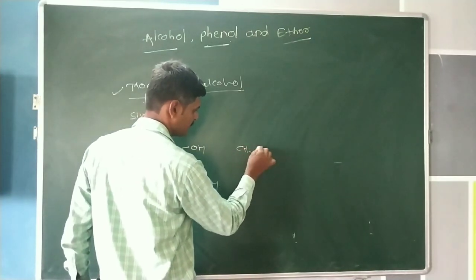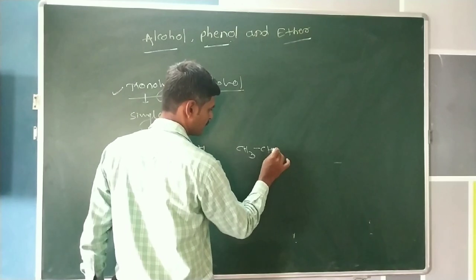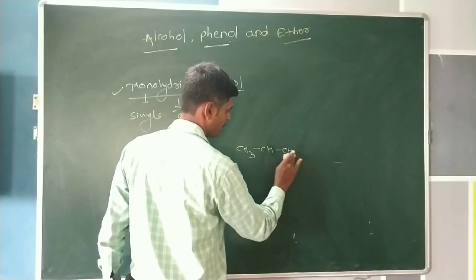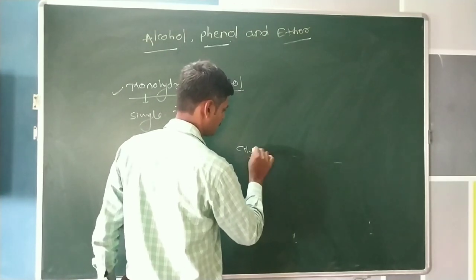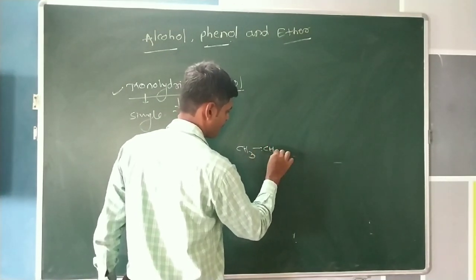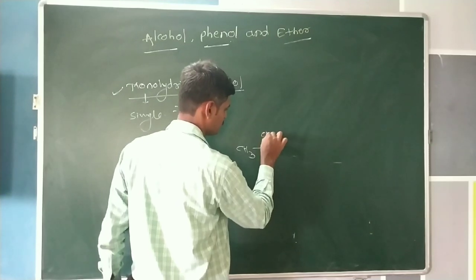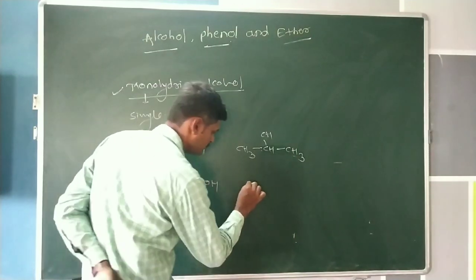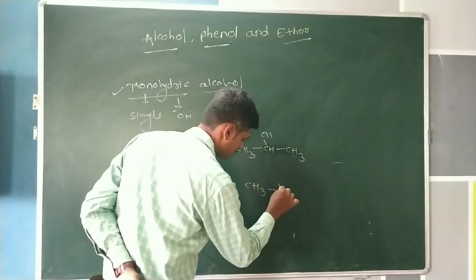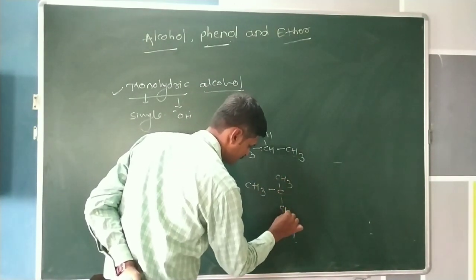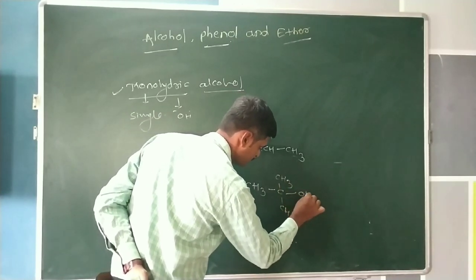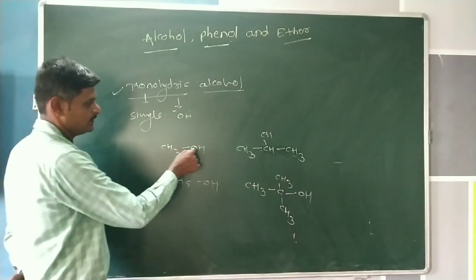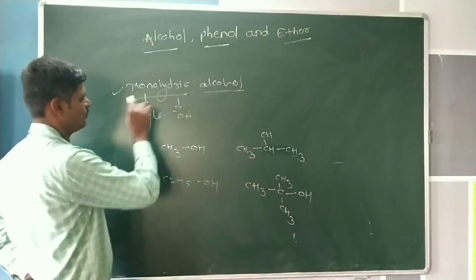Then propan-2-ol, CH3CHOHCH3, and then (CH3)3C-OH. These are some examples of monohydric alcohol.